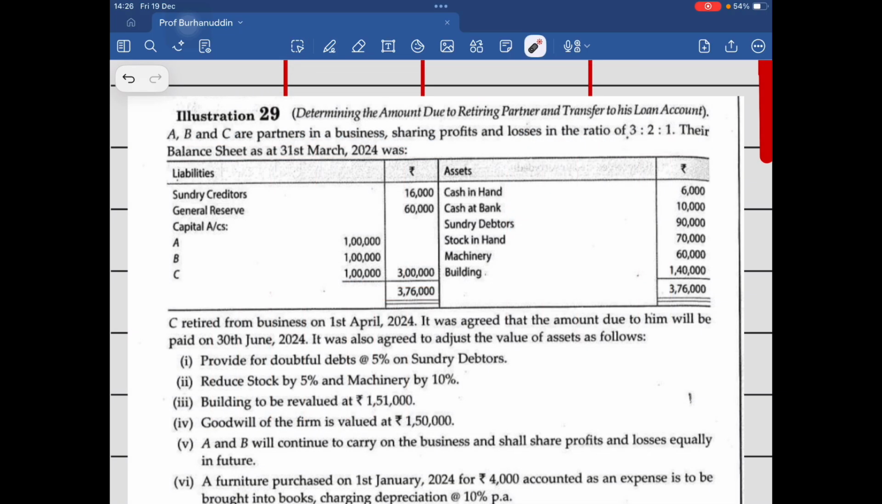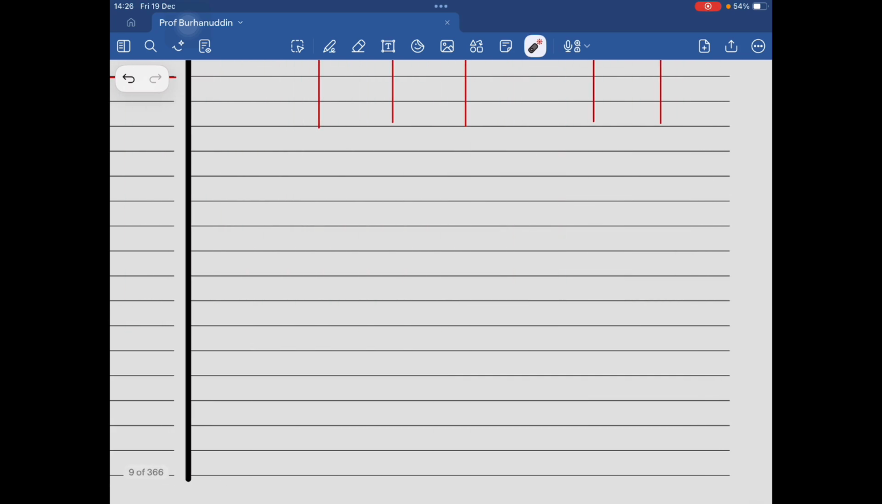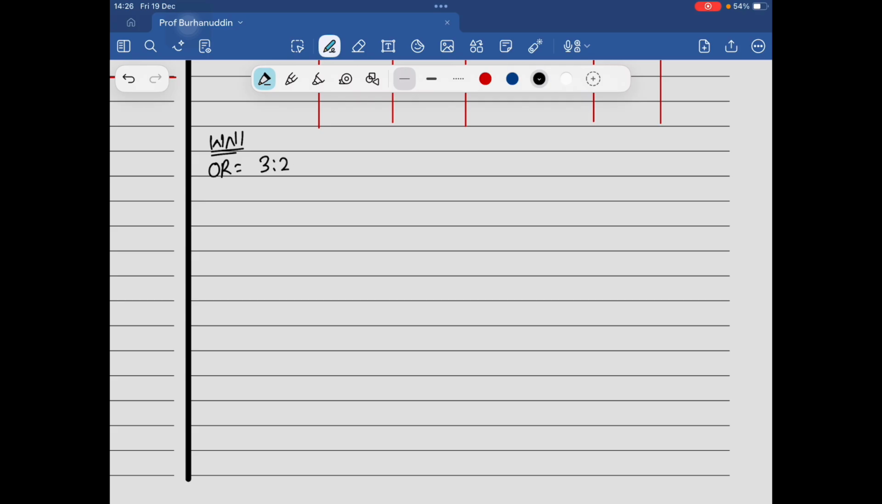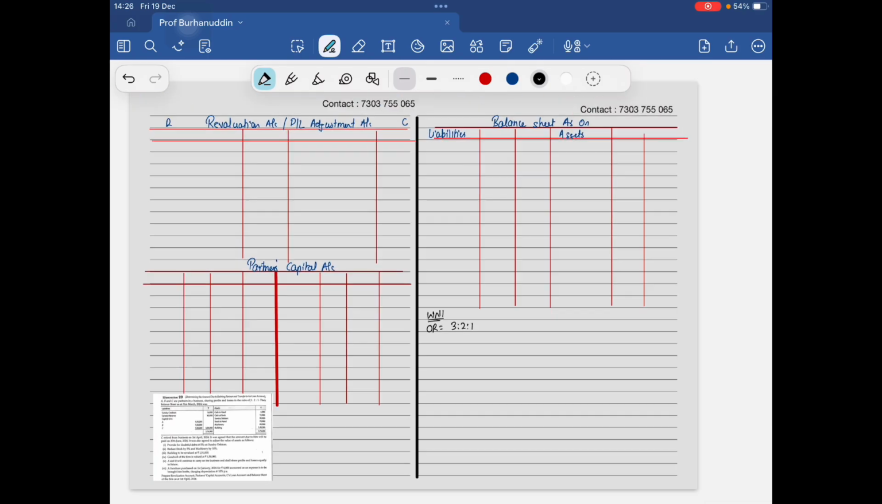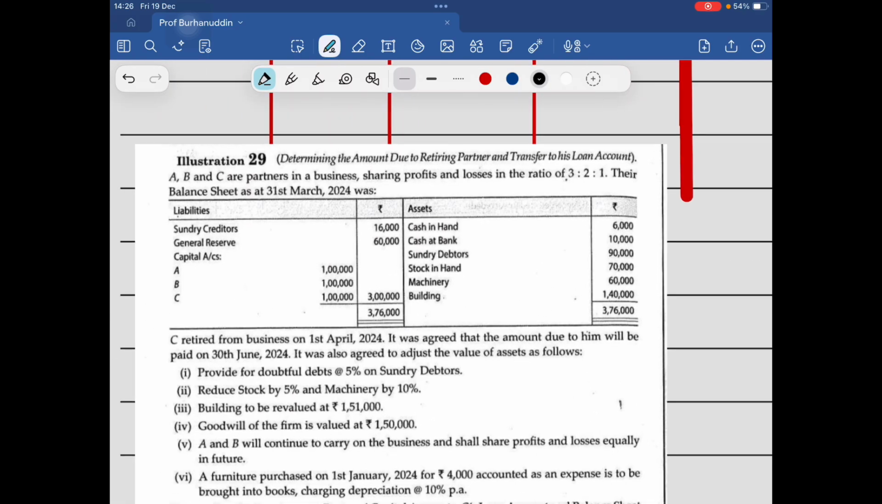It's a retirement chapter, right? A, B, and C are the partners sharing profits and losses in the business 3:1. So this is the old ratio. I always have a habit of first doing the PSR, so working note number 1 is always my PSR. So the old ratio is 3:2:1. Correct? I made the format.